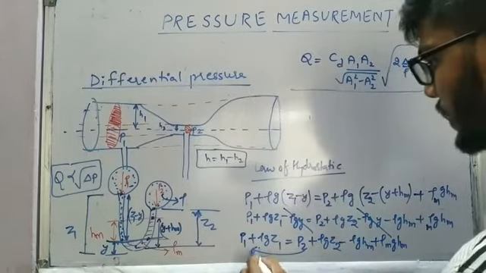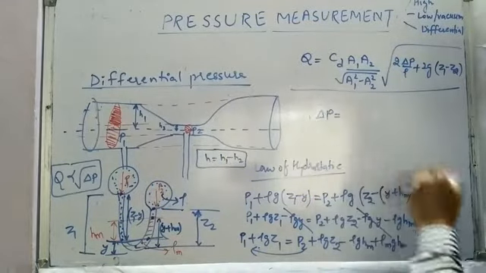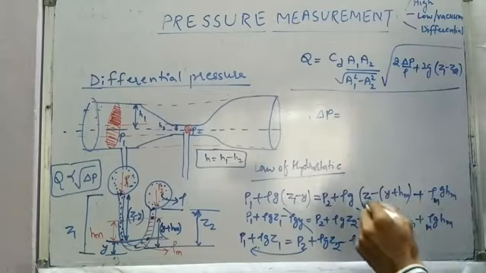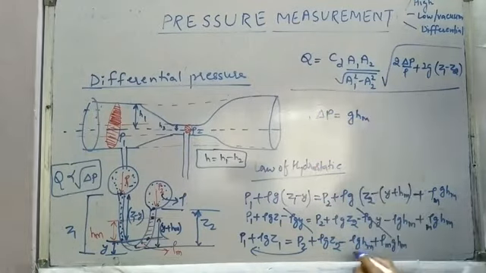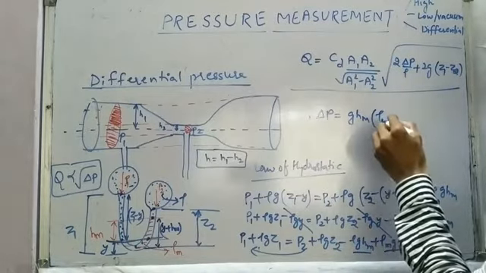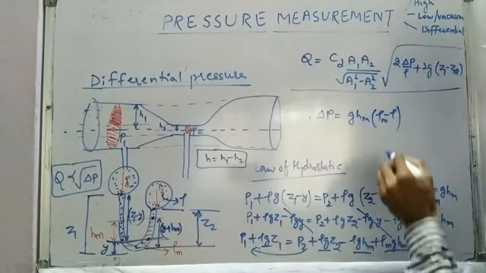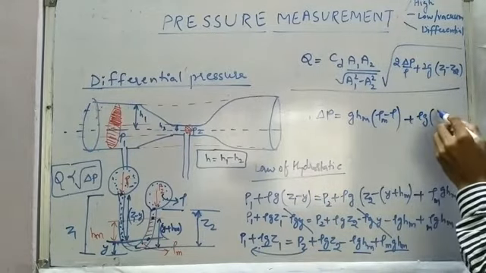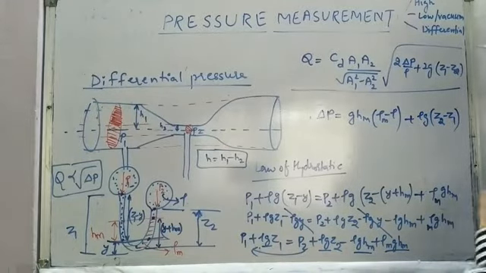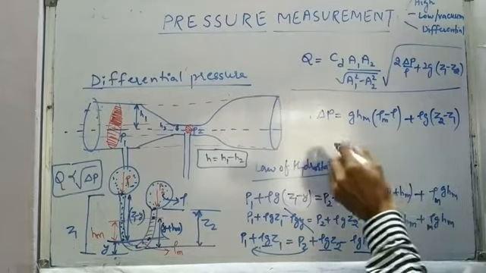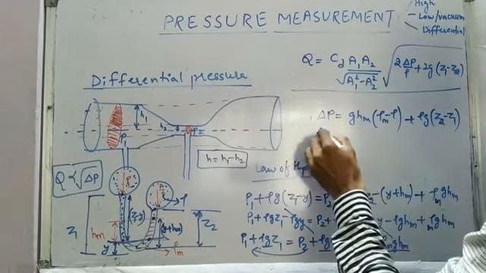P2 we'll take to this side because P1 is greater than P2. So P1 minus P2 we will write as delta P, and all the other terms we will take to the right side. We'll take g HM as common in these two terms, and we'll write them as rho m minus rho. And in these two terms also we take rho g common, plus rho g, and we'll write them as Z2 minus Z1.